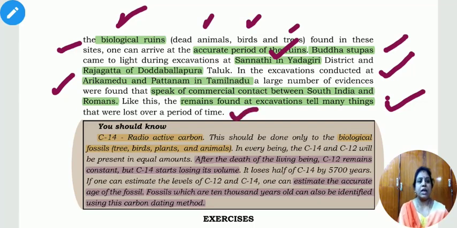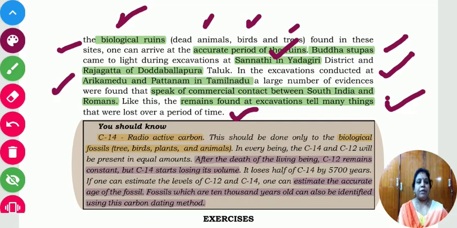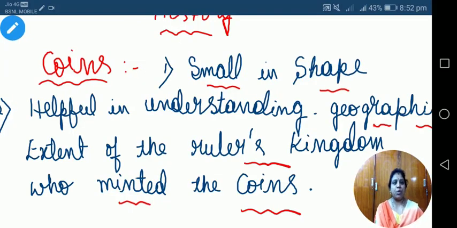So ruins found at excavations tell many things that were lost over a period of time by our historians. Whatever we have studied today, I will review these points now. Please remember all these points.